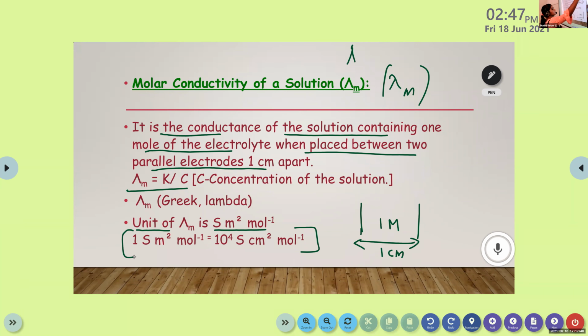Molar conductivity of a solution. It is the conductance of the solution containing 1 mole of the electrolyte when placed between two parallel electrodes 1 centimeter apart. Lambda m is equal to K by C, where C is the concentration of the solution. Lambda is a Greek letter. Unit of lambda is Siemens meter square per mole. 1 Siemens meter square per mole is equal to 10 raised to 4 Siemens centimeter square per mole.